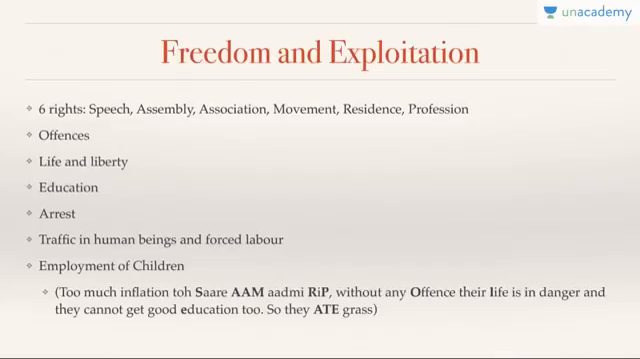Then freedom and exploitation. Basically there are 6 rights in freedom, which are speech, assembly, association, movement, residence and profession. All these are 6. Then there is Article 20 which deals with offenses. 21 deals with life and liberty. 21A deals with education. 22, arrest and detention. 23, traffic in human beings and forced labor. 24 is employment of children.